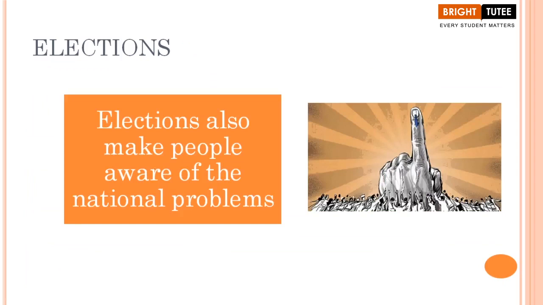Apart from this, elections also make people aware of national problems. Now students, what is the basis on which people are going to elect their leaders? They are going to look at the work that they have done. Am I correct or not here? So let's say, taking the example of the Bharatiya Janata Party, that is the current government in power. Am I right?